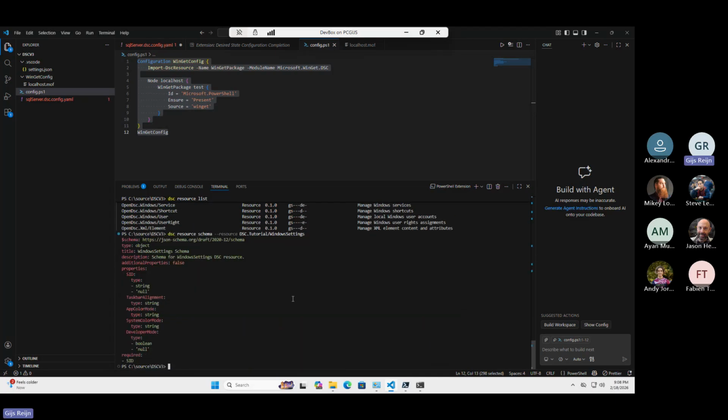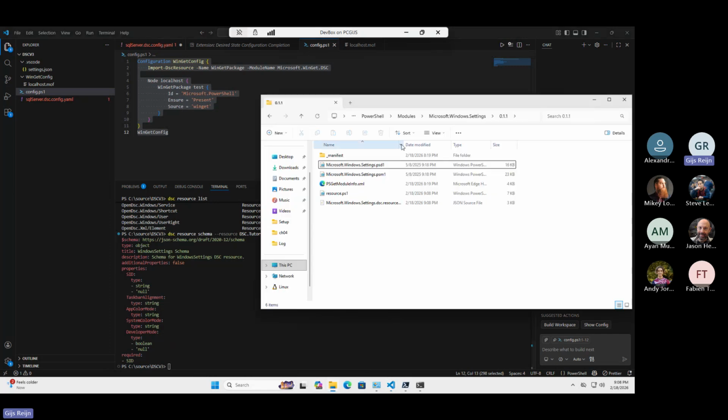I'm getting back the details, and then I can also execute it directly just as a comment-based DSC resource. And what it actually does behind the scenes is dump the resource manifest in the known PowerShell module paths. And the wrapper script is just a tiny wrapper that's based on the PowerShell adapter itself. So that's it.